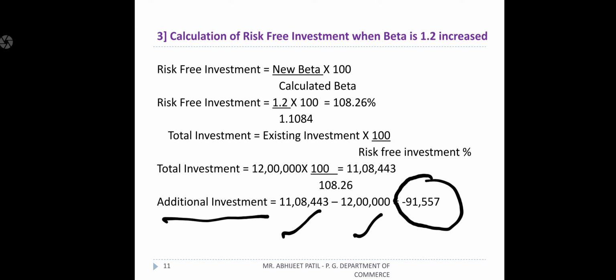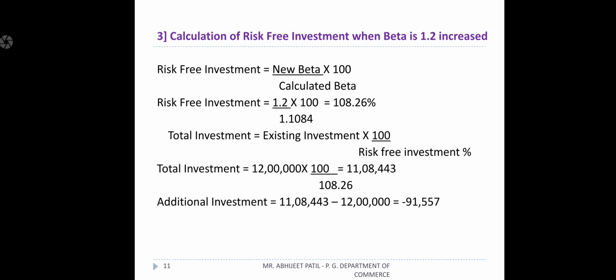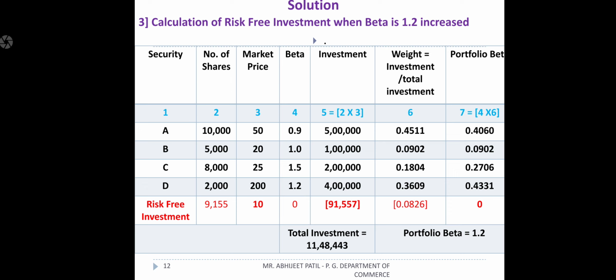When we have to increase beta, it means the risk is more, so negative investment avenues will arise. That is, the 91,557 amount will become negative additional investment. To check whether this amount is correct or not, we should find out whether your answer comes to 1.2. Only then will this amount be valid. So we'll find out how it is calculated in the same way.